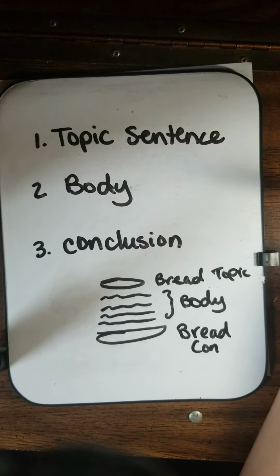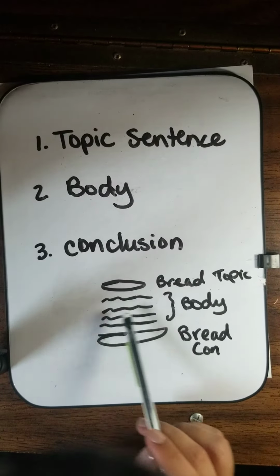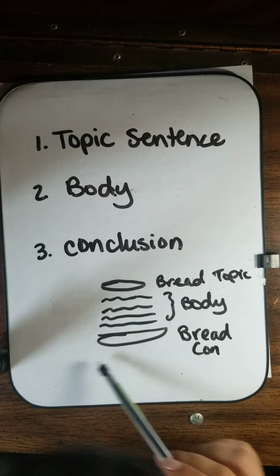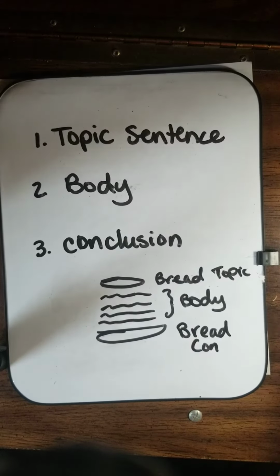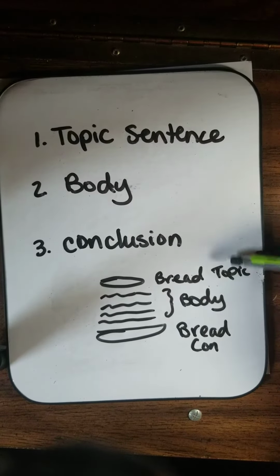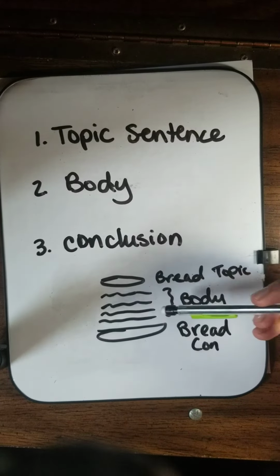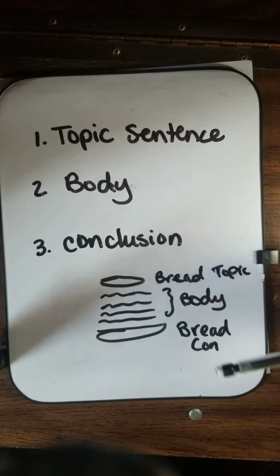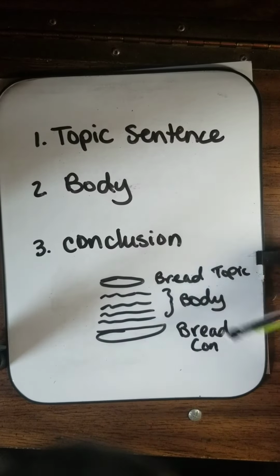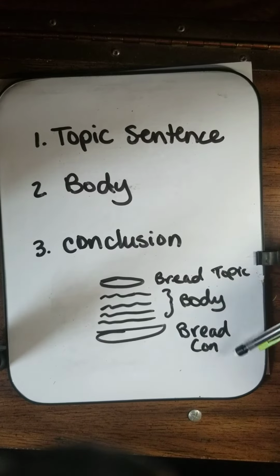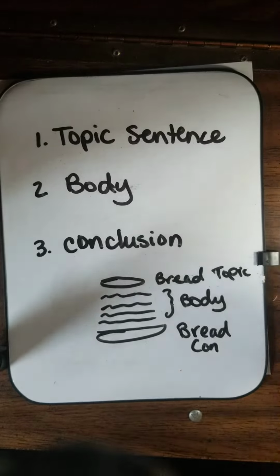So the way I like to explain this is that it's kind of like a sandwich. So excuse my poor drawing, but this is supposed to be a sandwich. So we have the bread on top, right? The bread. So this is like the topic sentence. The body, which is the meat, the cheese, the lettuce, the tomato. And then we have the bread again at the bottom. So the topic sentence and the conclusion are going to have similar ideas, right?